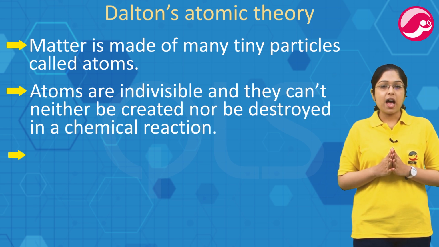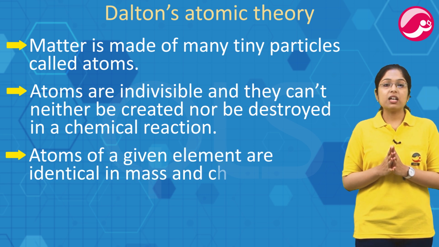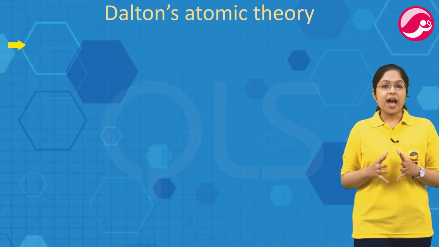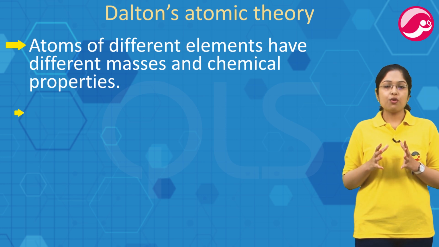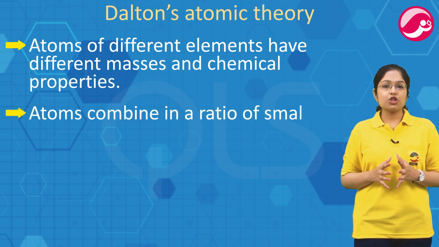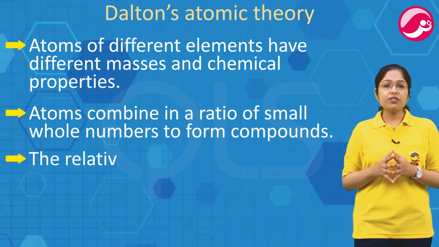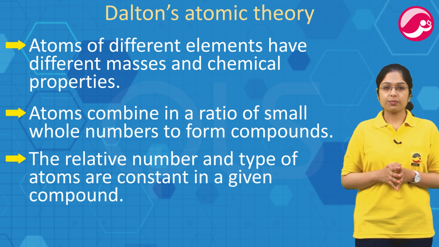Third postulate, atoms of a given element are identical in mass and other chemical properties. Fourth postulate, atoms of different elements have different masses and chemical properties. Fifth, atoms combine in a ratio of small whole numbers to form compounds. Sixth, the relative number and type of atoms are constant in a given compound.